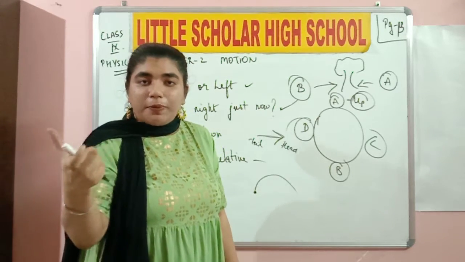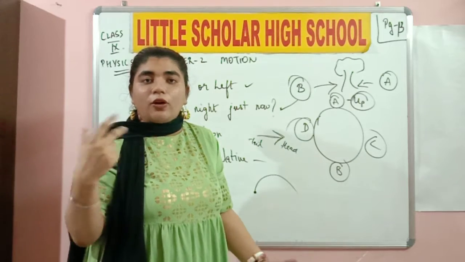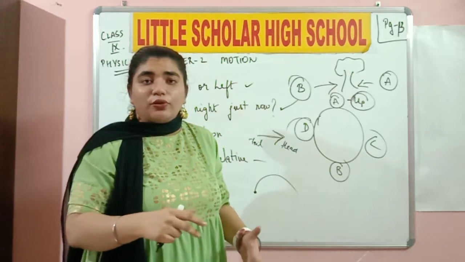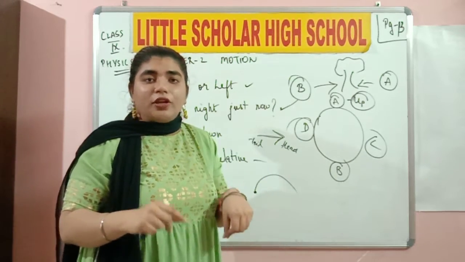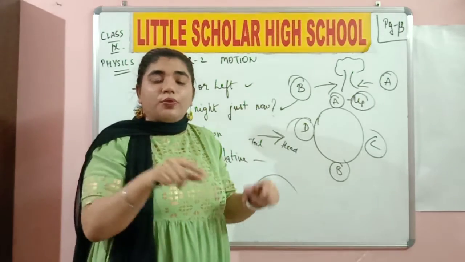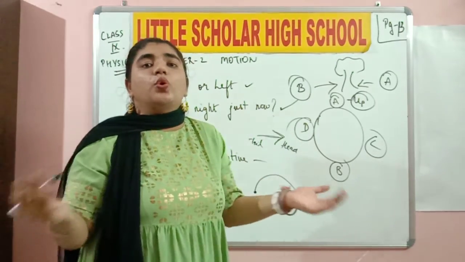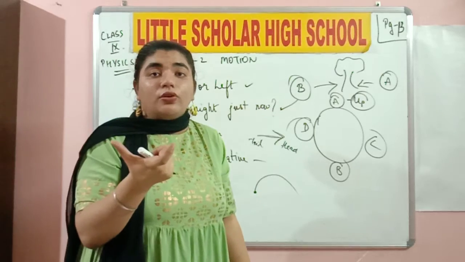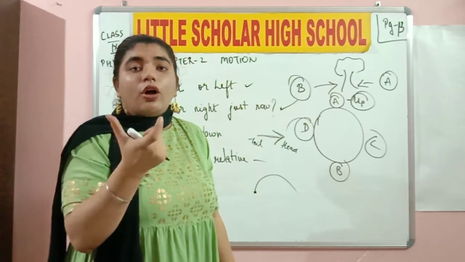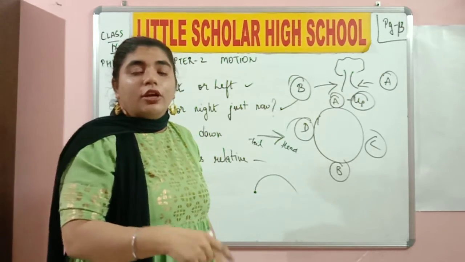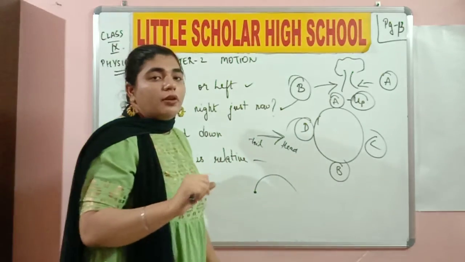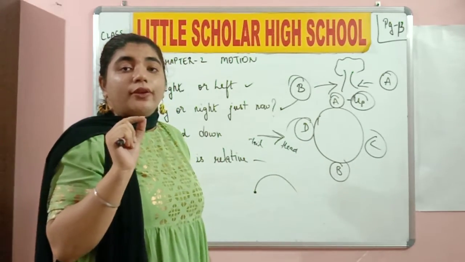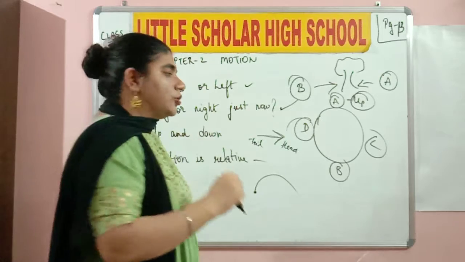Do they mention displacement over there? No, because they cannot predict in which direction it is going to go, where it is actually going to stop. So this is called distance, where you don't know the direction, but you know the magnitude. What do you mean by magnitude? You know how much the ball has traveled. What about displacement now? Displacement is something where you know what the direction is.